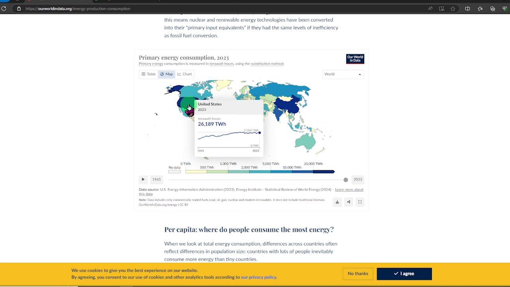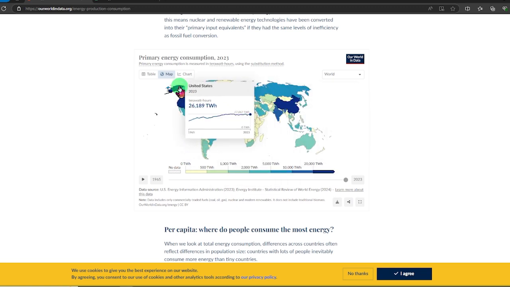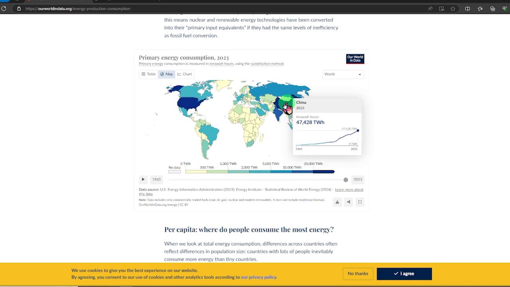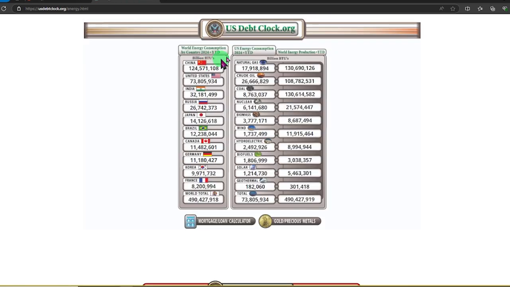And then again, we have different terawatt hours with every different country: United States, China, etc. The next website is pretty generalized. It's usdeadclock.org. Boom, you have all the different countries. China's leading in billions, United States, India, Russia, Japan, Brazil, etc.